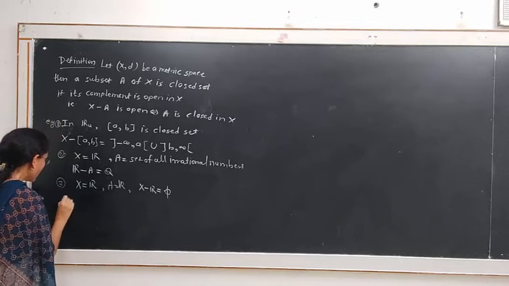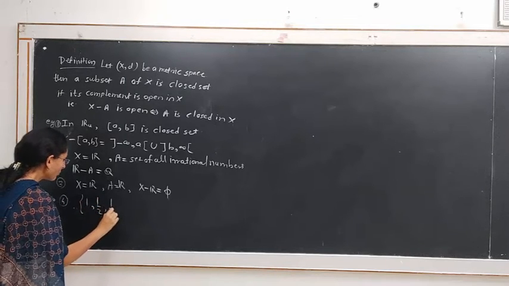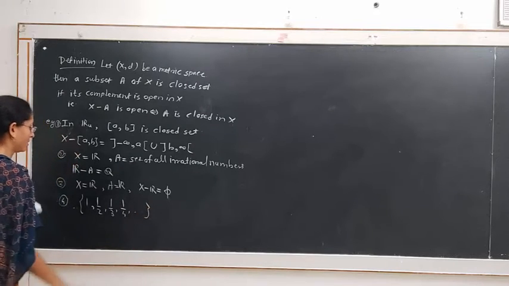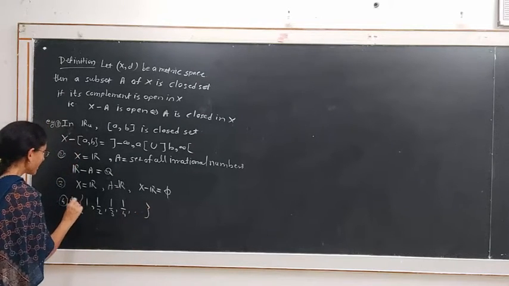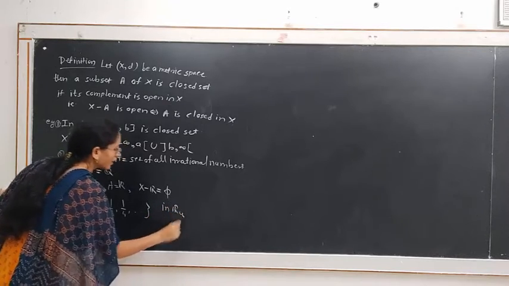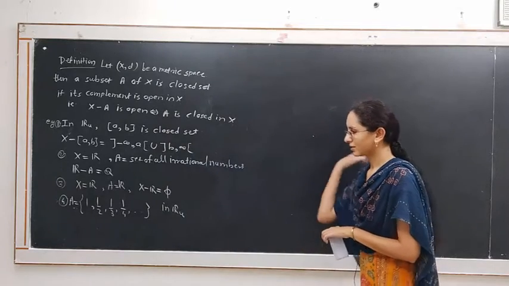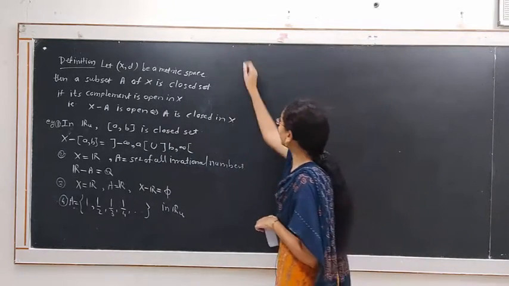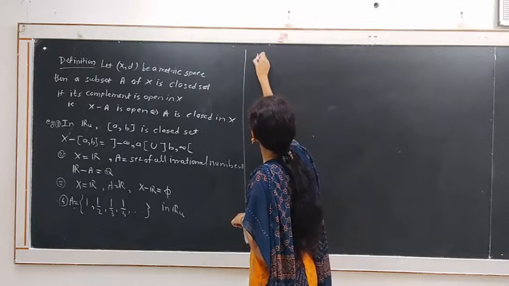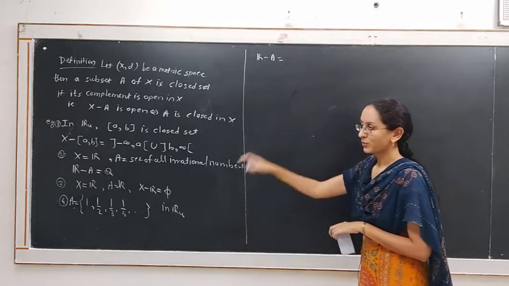Next example. Consider the set 1, 1/2, 1/3, 1/4 and so on. Suppose this is set A. In R, it is not a closed set. If we write its complement, that is R minus A, then it will consist of the point 0.